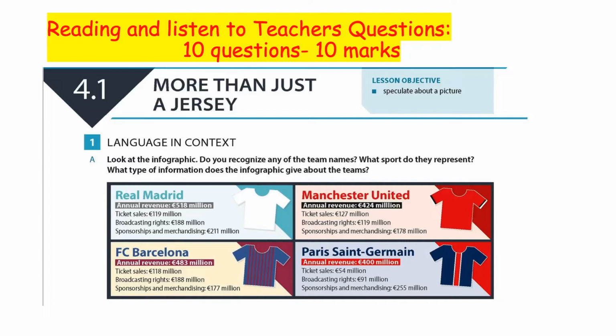And sponsorships and merchandising. What does it mean? Sponsorship is when the sponsors give them a certain amount of money, and merchandising is just like they sell jerseys. As you can see, there are t-shirts here, jerseys. If it is original, it is very expensive. So from merchandising, from selling these t-shirts and other team items, they can get 211 million pounds, and the total is 518 million pounds, right?